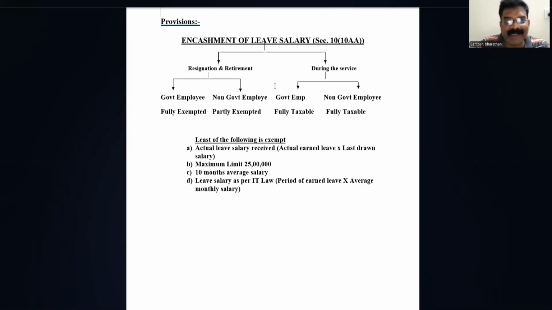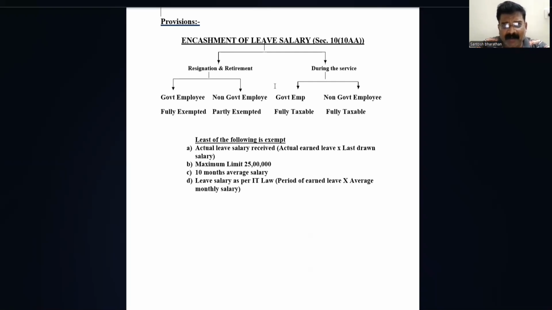That is one part. The second thing, if any leave encashment or leave salary is received by an employee at the time of resignation or retirement, if he is a government employee, it is fully exempted. Whereas in the case of a non-government employee, it is partly exempted and partly taxable. We will see how it is partly exempted and how it is partly taxable.